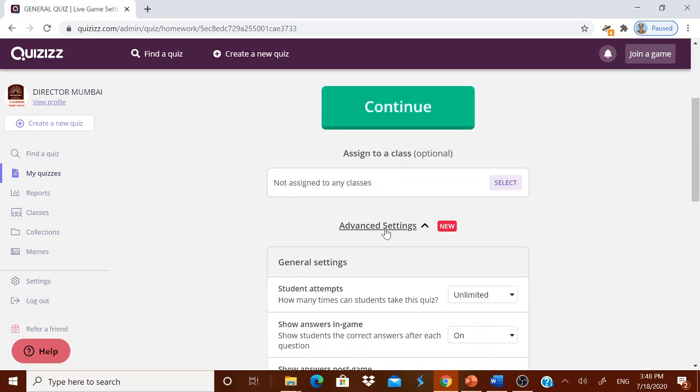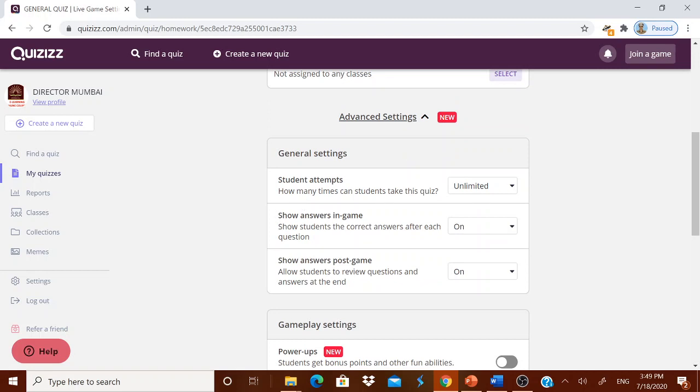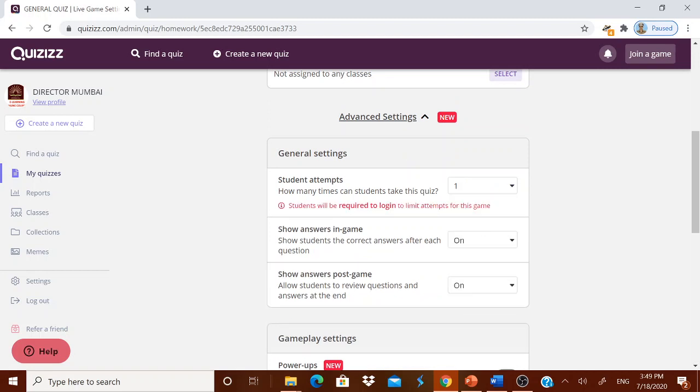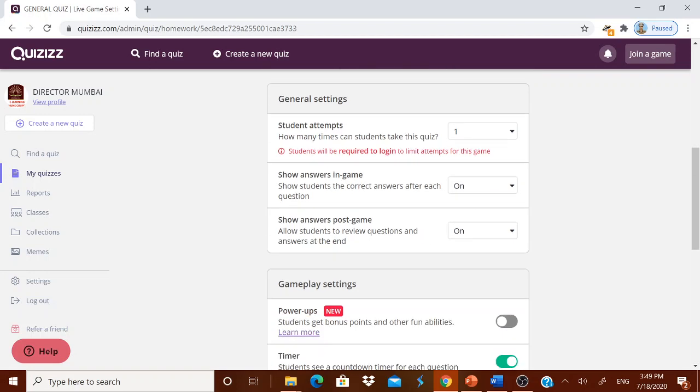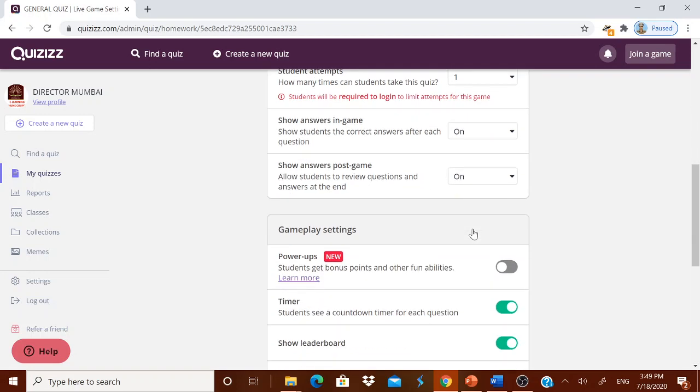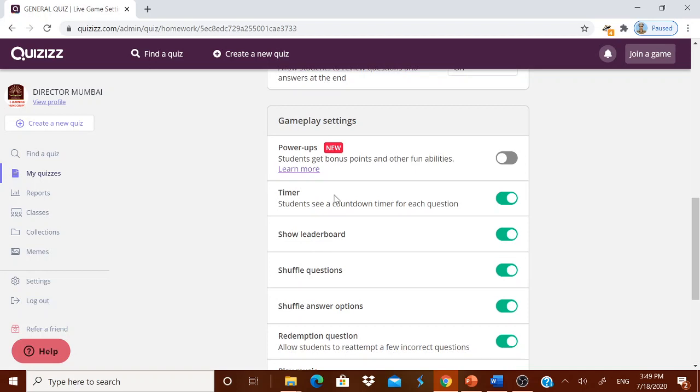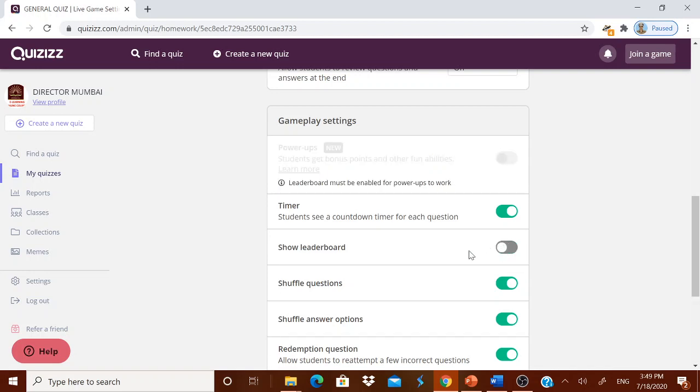Okay, now here there are so many settings. Student attempt, you can leave it as only one attempt. Show the answers, you can keep it as on or off. Show answers post game, you can keep it as on or off. And timer, you can either turn on or off. Show leaderboard, better to turn it off, because whenever 10 to 15 children are doing it at a time, the board will tell who is on the top.